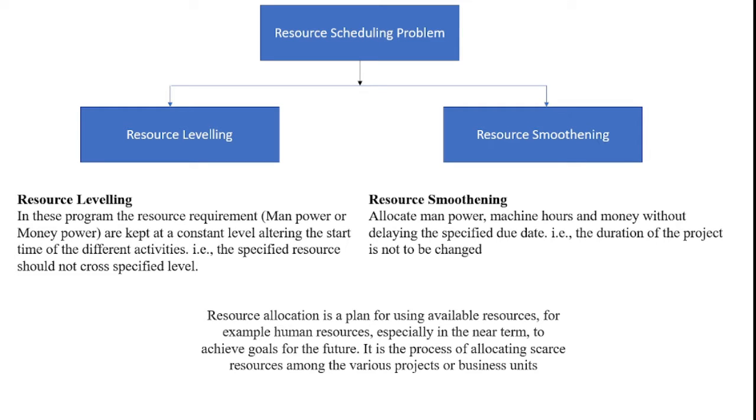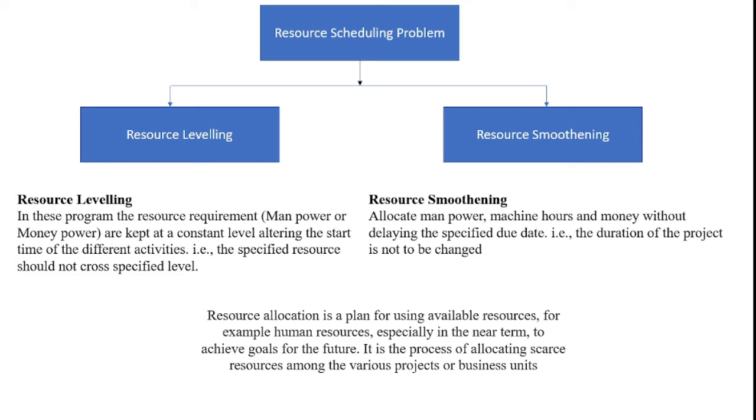So how can we schedule the resources with respect to different projects? In that there are two streams available. The first one is resource leveling, another one is resource smoothing. So what is resource leveling? In this program, the resource requirement, which may be manpower or money power, is kept at a constant level, altering the start time of the different activities.